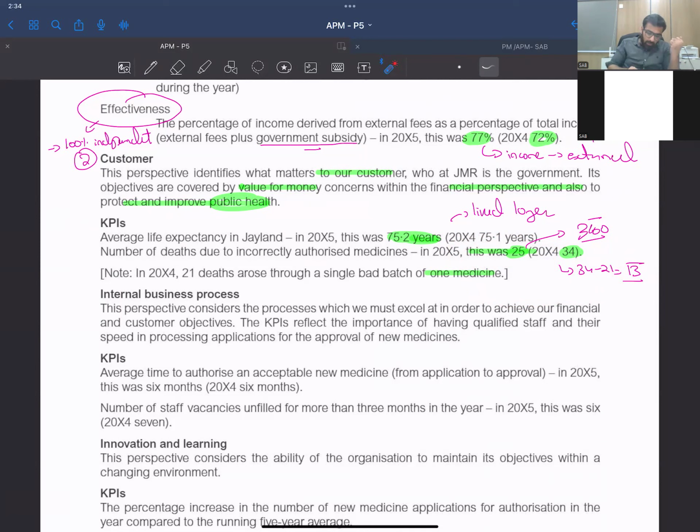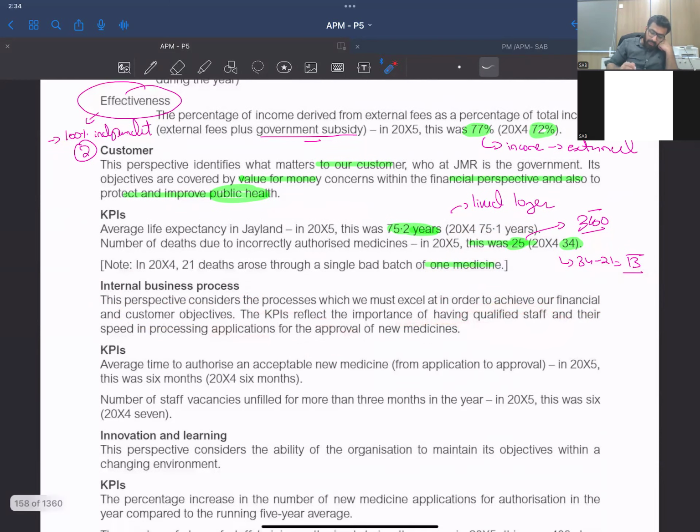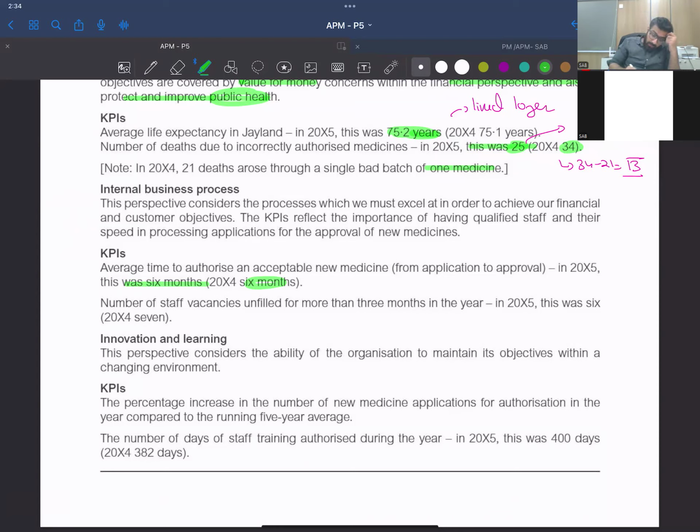Now, internal business process. This perspective considers the processes which we must excel in order to achieve our financial and customer objectives. The KPIs reflect the importance of having qualified staff and the speed of processing applications. So the average time to authorize an acceptable new medicine is 6 months. It's good. So they are taking 6 months to evaluate a medicine. And the number of staff vacancies unfilled for more than 3 months in a year was 6, so it's 2004, right?